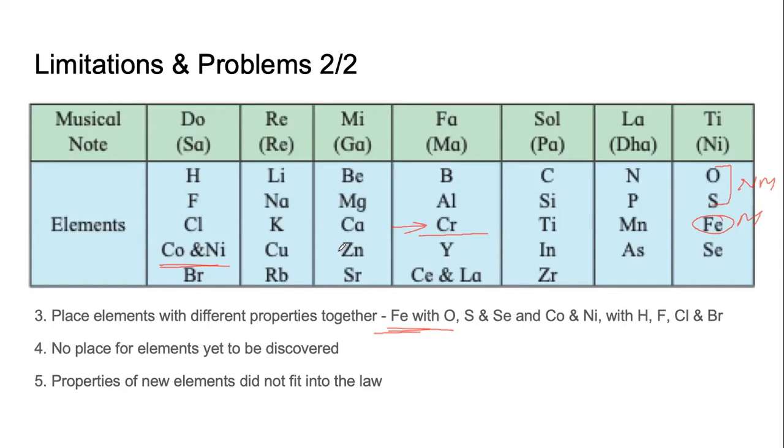We know 118 elements. We can't fit 118 into a table of 56 places. It was also observed that when more and more new elements were found, they were not following the law of octaves. So all these problems, problem 1, 2, 3, 4, and 5, told Newlands that there was something wrong with the logic.